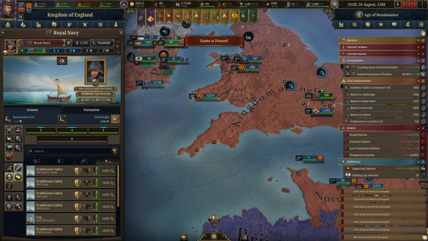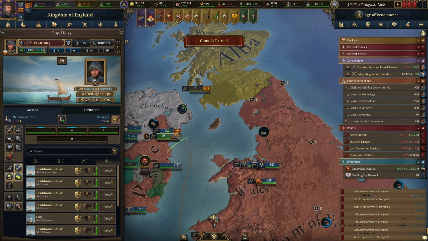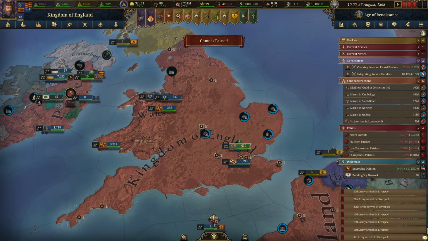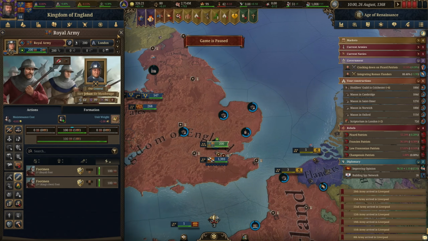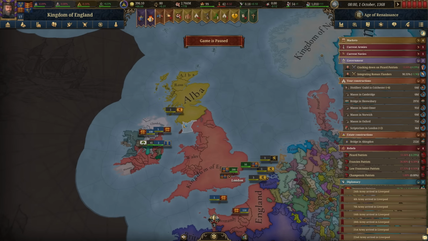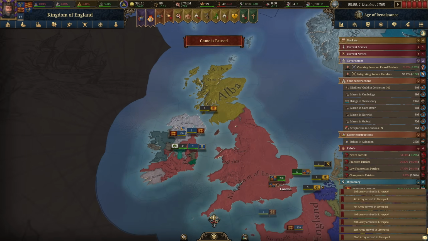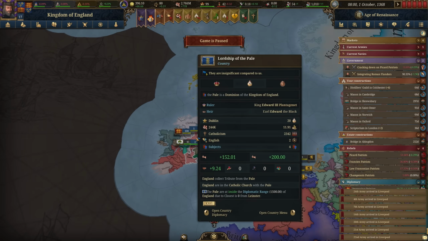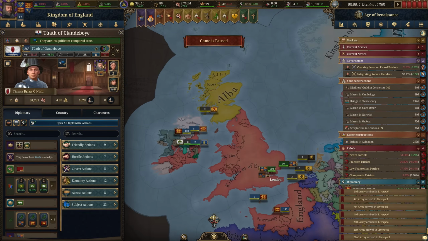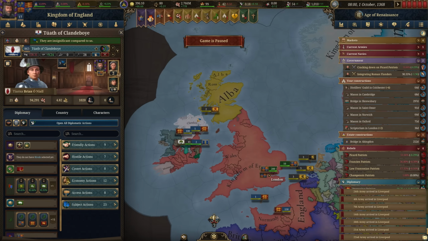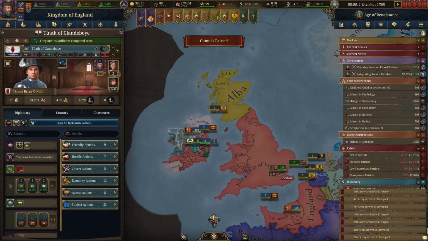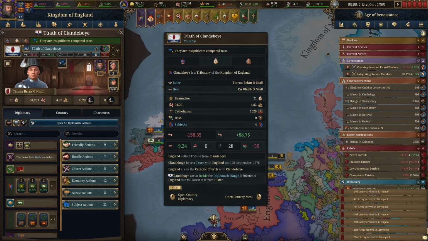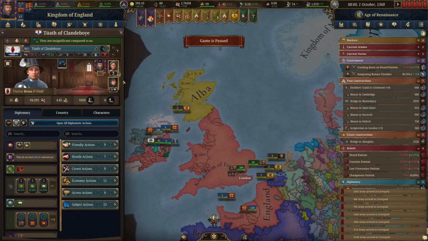Let's get our fleet moved back over here since we don't need to transport any troops. That's one benefit of us keeping the footmen over here. And unfortunately, the tributary state does not get the color of the overlord. Now, we are considered their overlord, but it's not like a permanent relationship. So we're just getting the money from them. They're not colored us, so we eventually need to fix that. But for right now, we're getting the money.